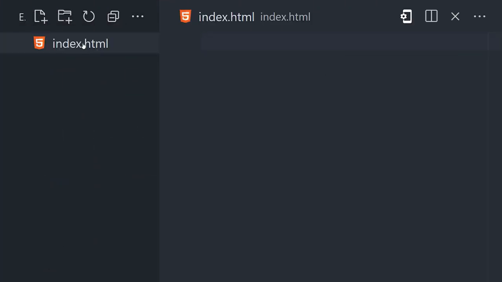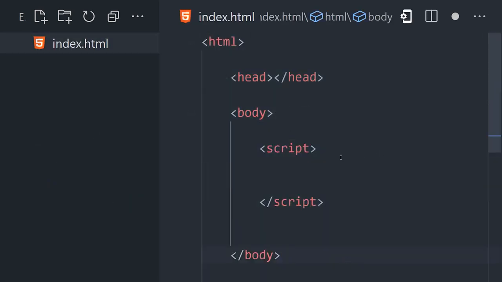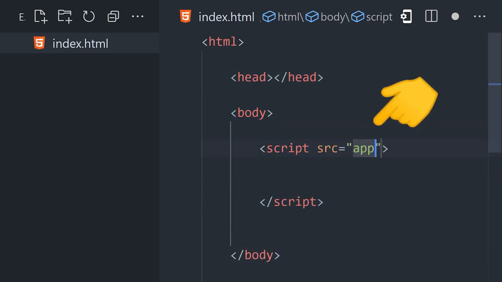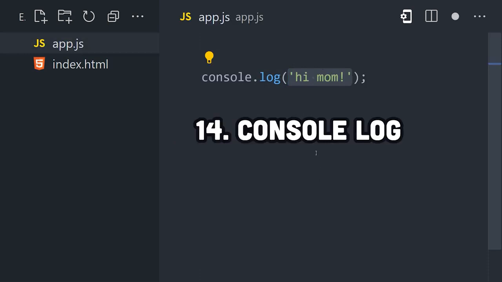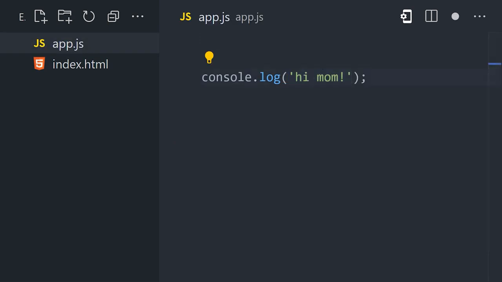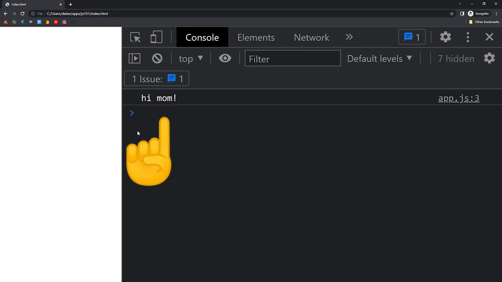But none of this stuff really matters. Let's jump into some code. To use JavaScript on a web page, you'll first need an HTML document, inside of which we'll have a script tag. You can write code inside the tag directly or reference an external file with the source attribute. Now to say hello world, use console log, which is JavaScript's built-in tool for printing to the standard output. Now open the HTML file in a browser and you should see the value printed out in the DevTools.